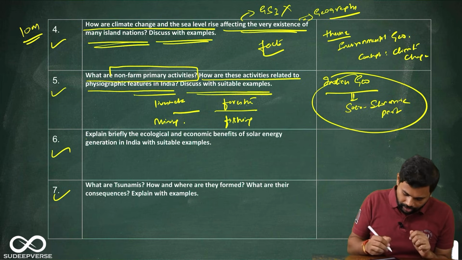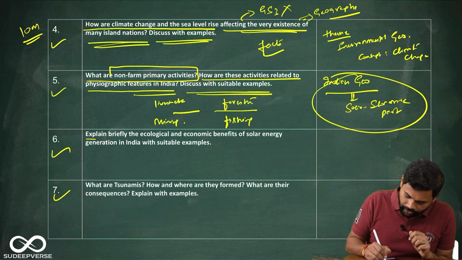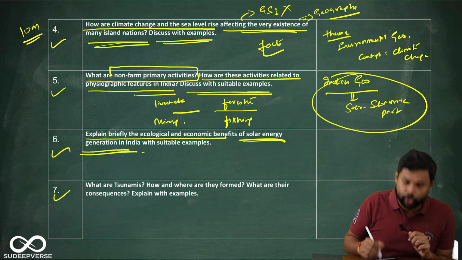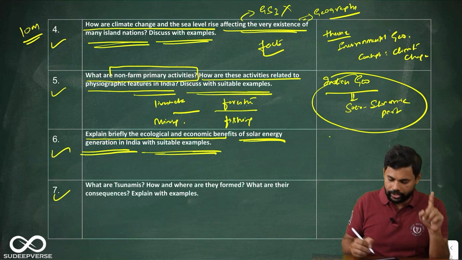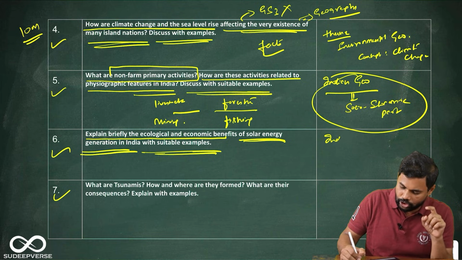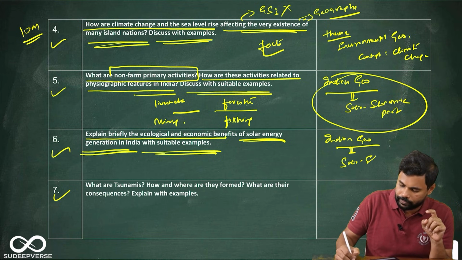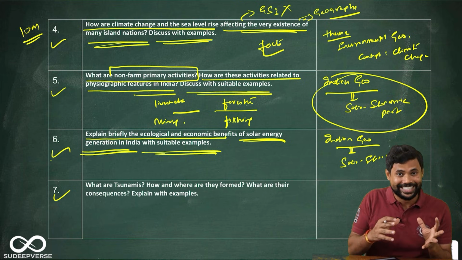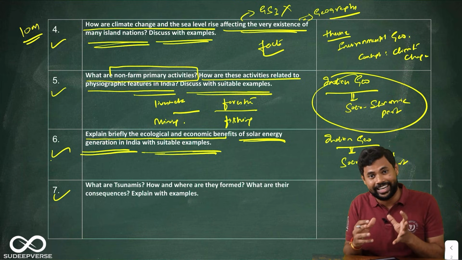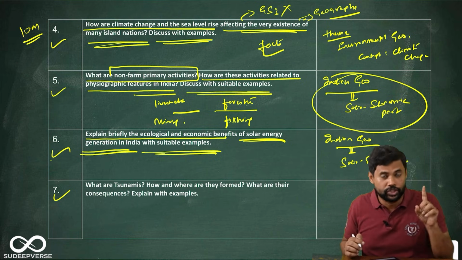The third 10 marker is: explain briefly the ecological and economic benefits of solar energy generation in India with suitable example. Okay, look at this. This is the second Indian geography question that is coming on socio-economic geography. Usually one question comes, but they have asked 2 questions. So that is why we can say that we are moving towards an inclination of socio-economic geography over physical geography.